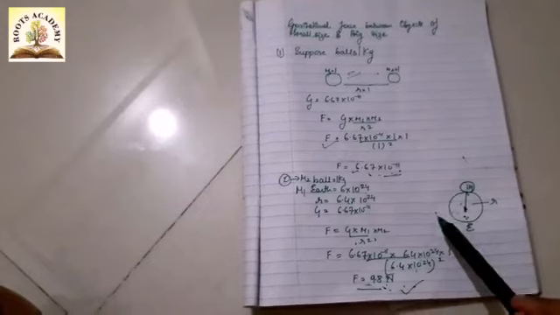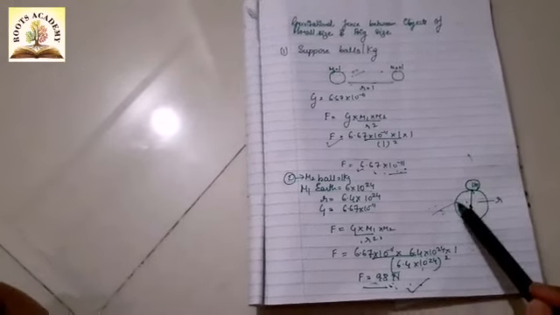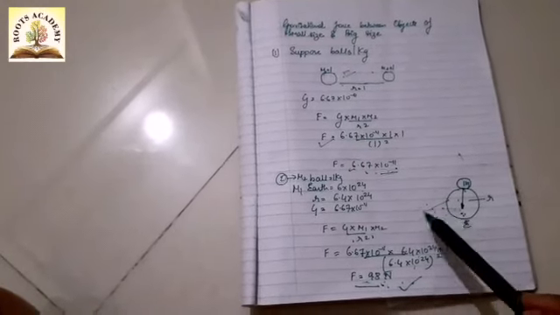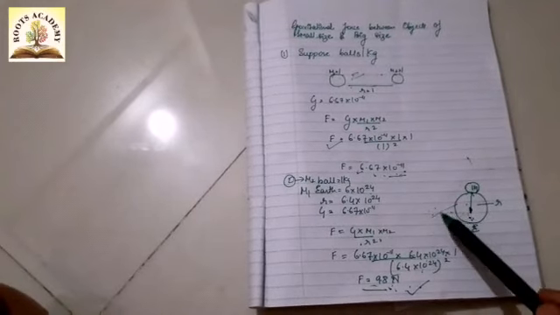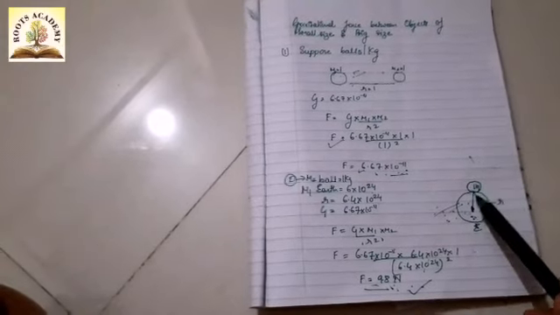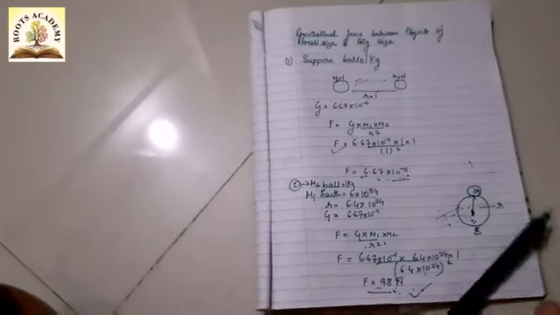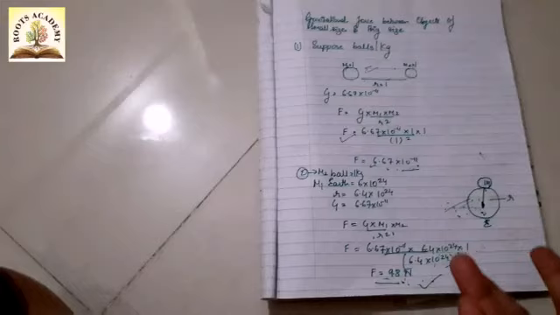Because the mass of any body should be more. So in this case, the Earth's mass is more, and the force also increases because the mass is more. As the force increases, obviously the objects get attracted. That is the reason everything gets attracted towards the Earth, because the force of attraction is more.